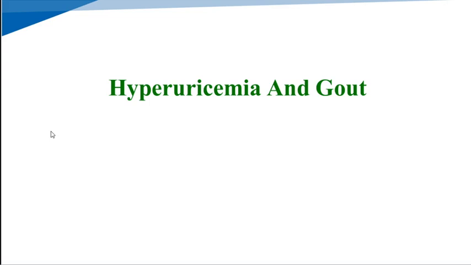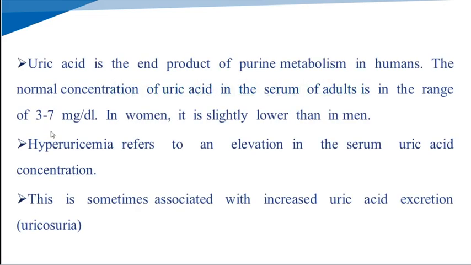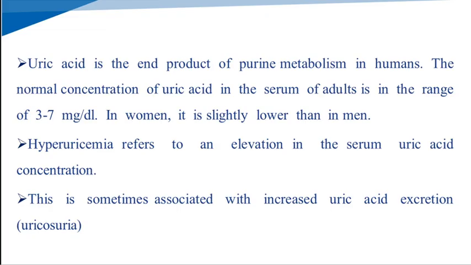After the catabolism of the purine nucleotide, the disorders are hyperuricemia and gout. The uric acid is the end product of the purine metabolism in humans. As we know, the normal concentration of the uric acid in the serum of the adult is in the range of 3 to 7 milligram per deciliter.